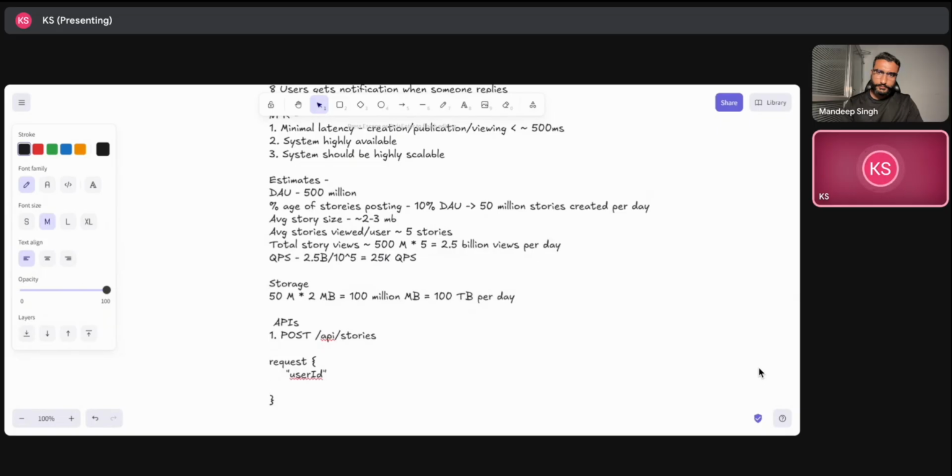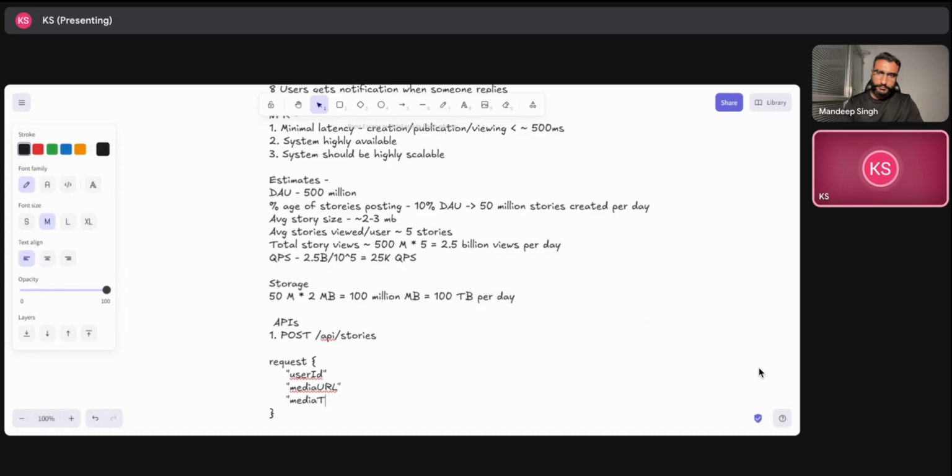Of course, if we talk about the media, we will like to cache that media somewhere, maybe CDN or something. So that media URL will be where that static media content is present.